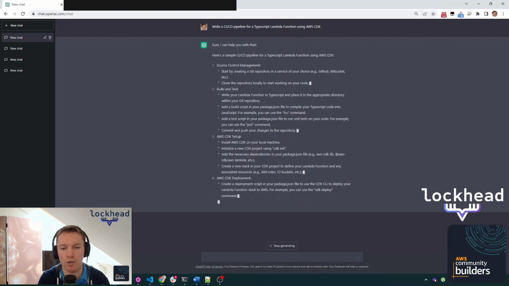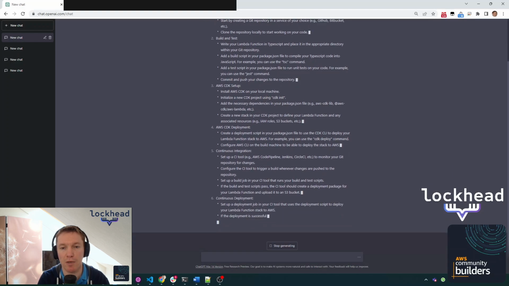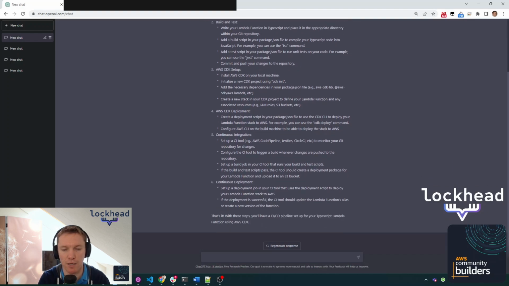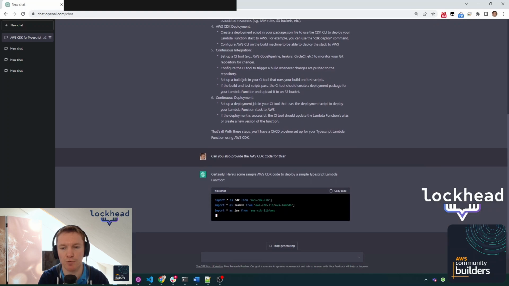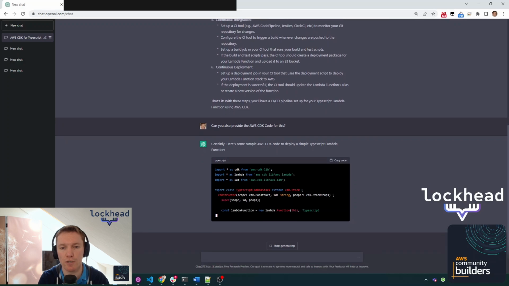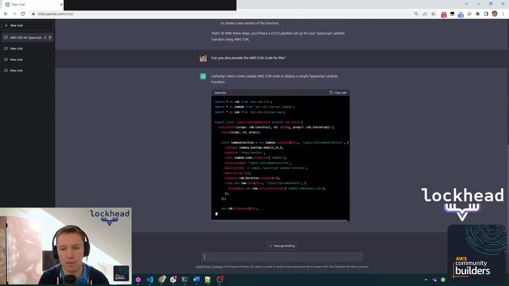However, he did not really give the information around how to really build that at the end, right? So he explained how the pipeline should look like, which is a very good understandable thing, especially for starters. I then asked him to now provide the code, which is what he also effectively did, right? He provided the CDK code for the Lambda function that you would need to set this up.